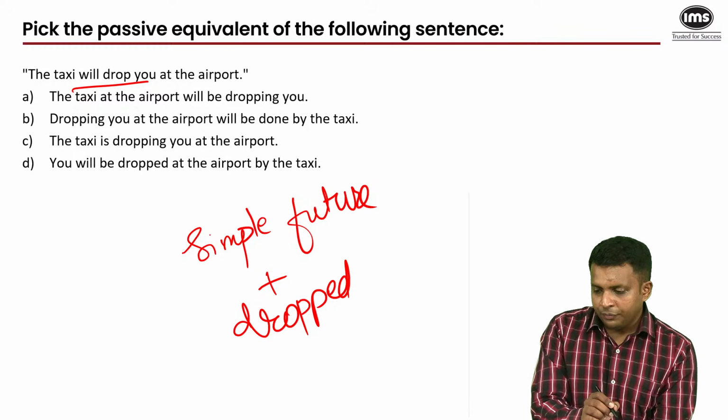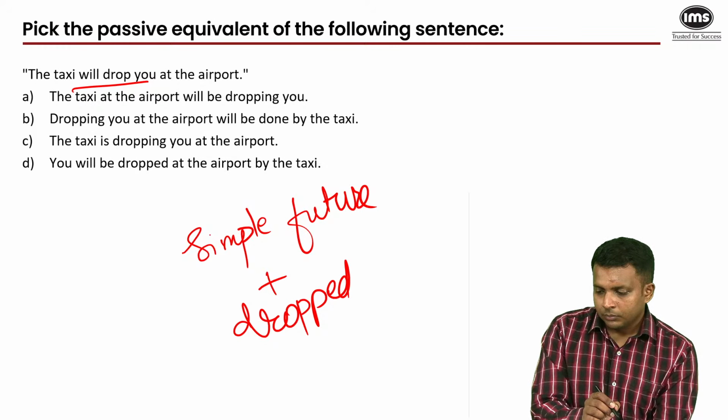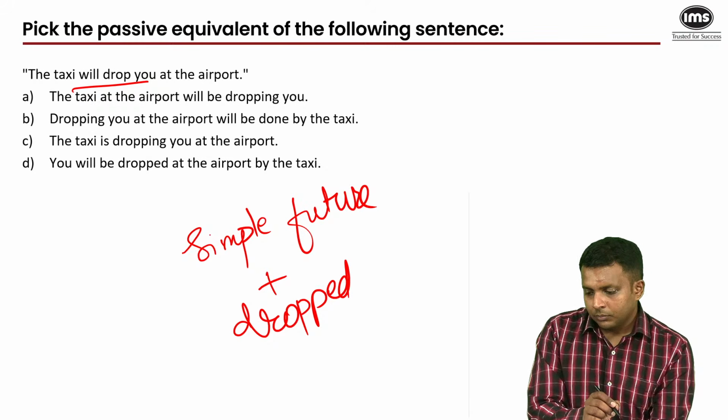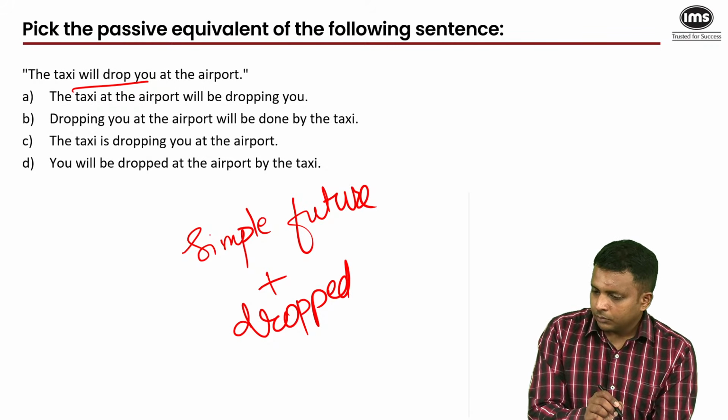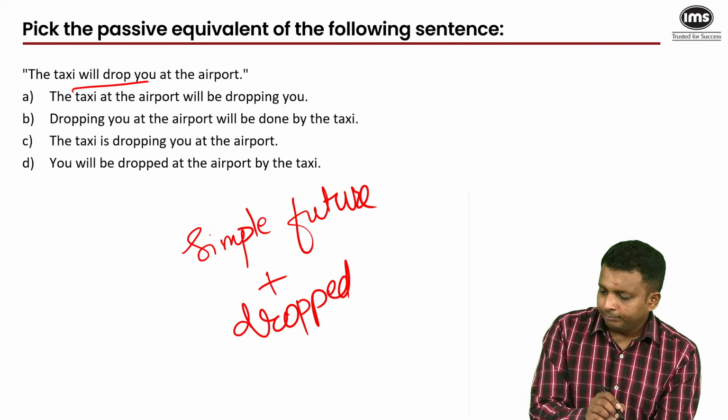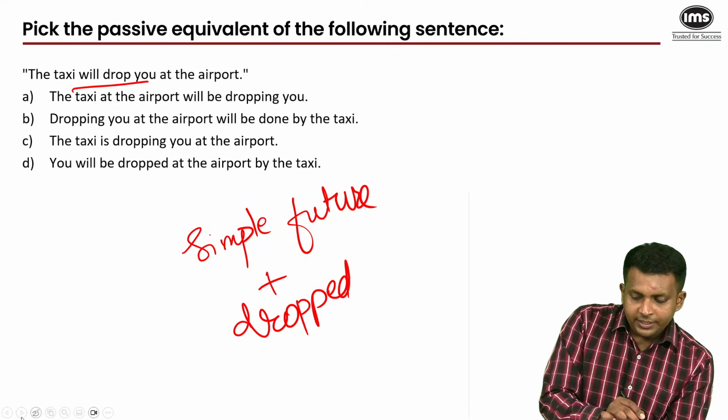Come on, we have done enough of these questions. Tell me. So that is obviously